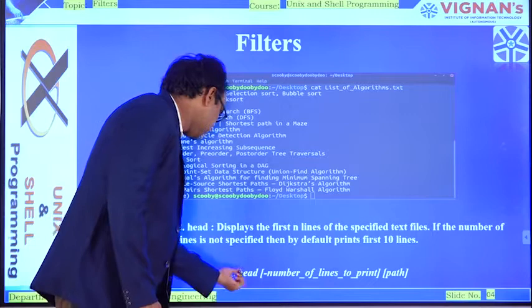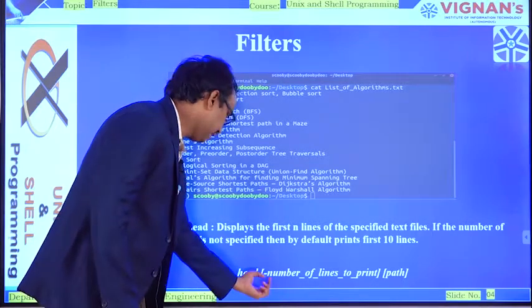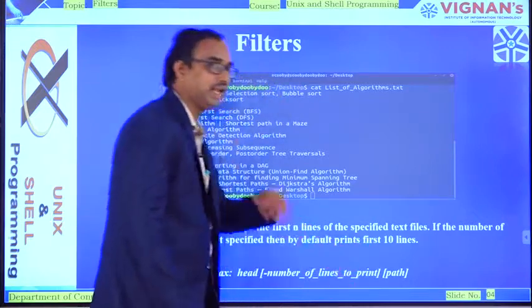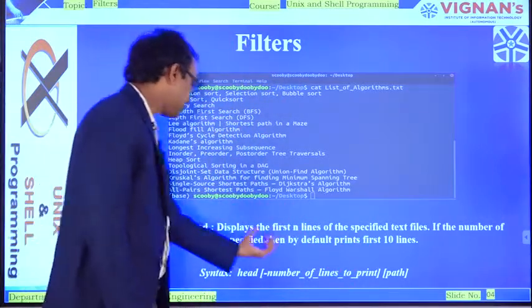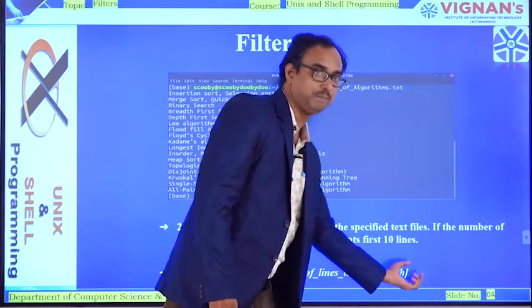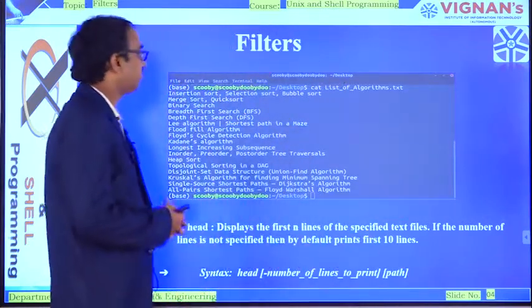So it starts with head and then space. The number of lines to print, how many lines you want to print, can be represented within the enclosed square brackets, and then space, you have to mention the path. So this is the specific syntax of the head command.